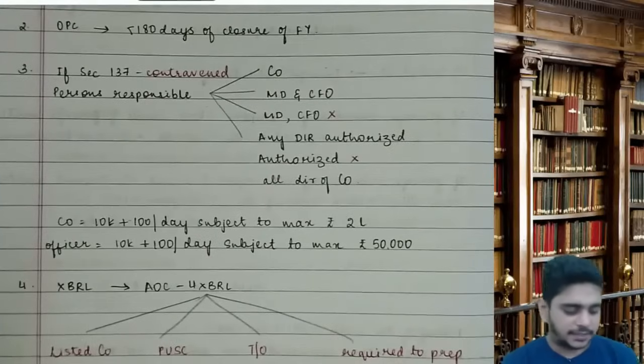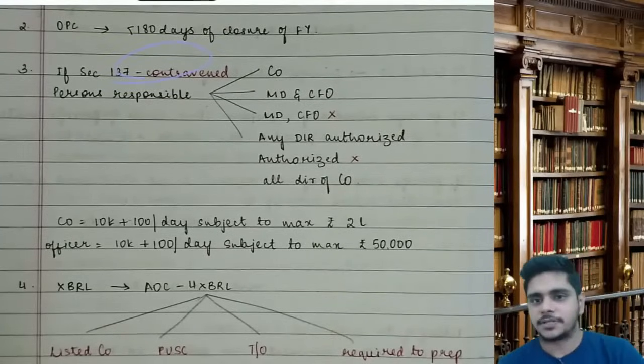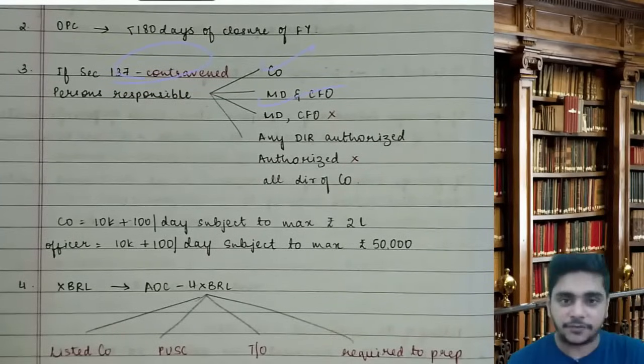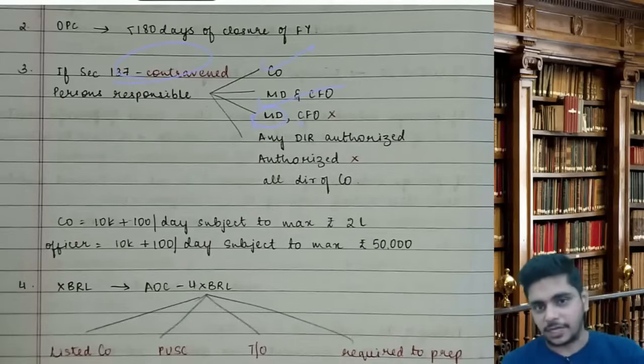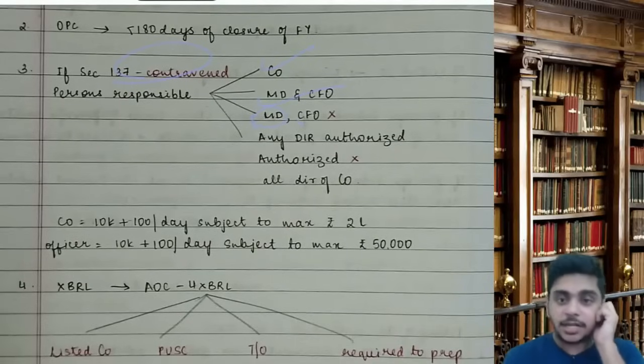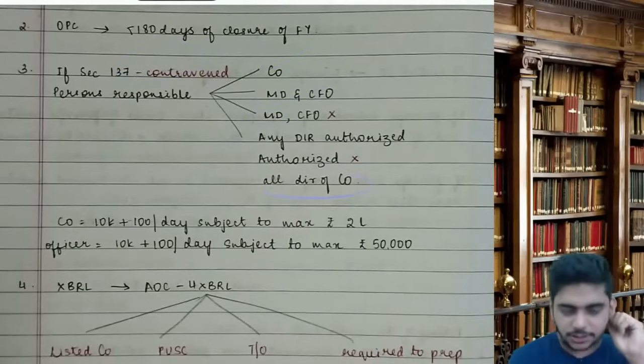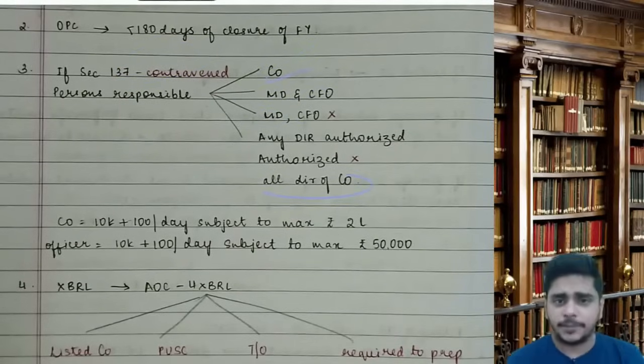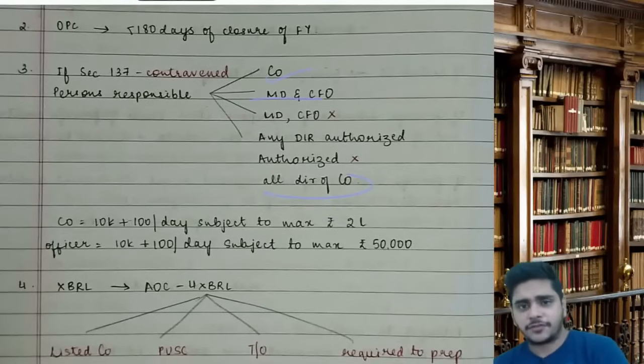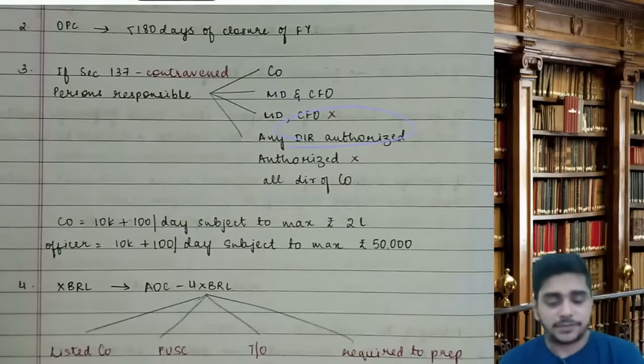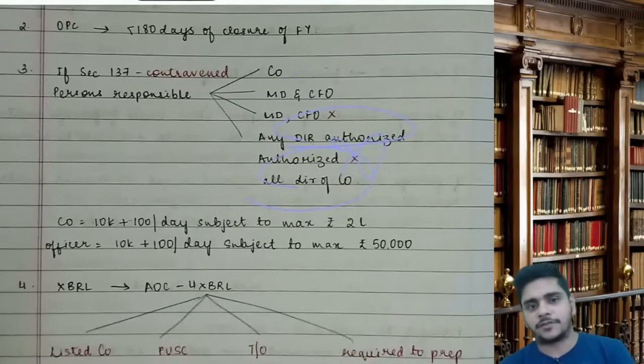So, if section 137 is contravened, who are the persons responsible? The company, the MD and CFO. If MD or CFO is not there, then any director who is authorized. If such authorization is also not there, then all the directors of the company.